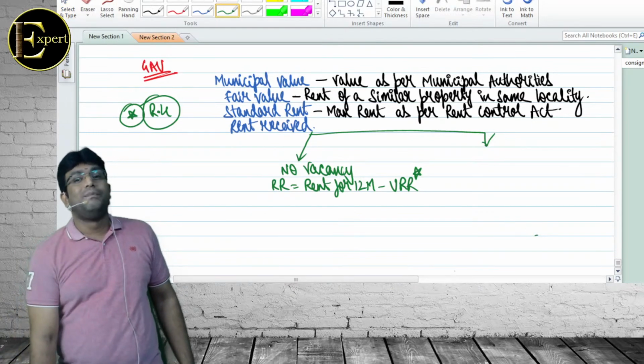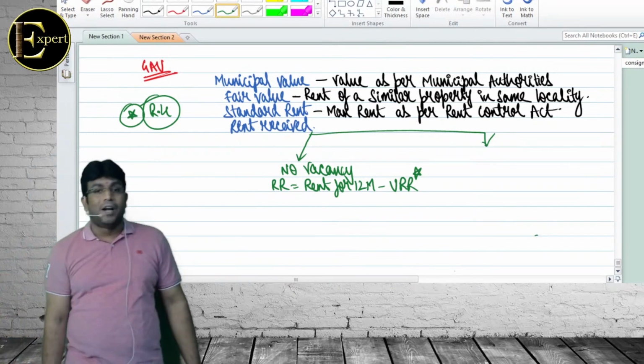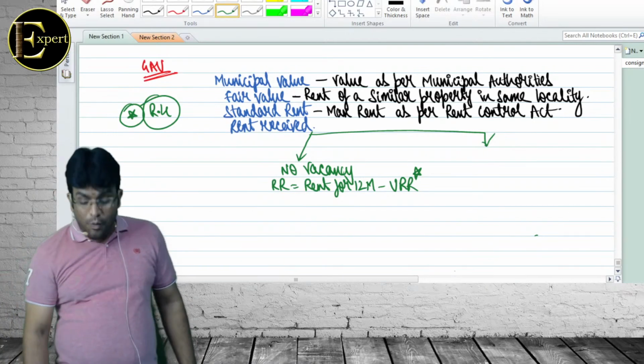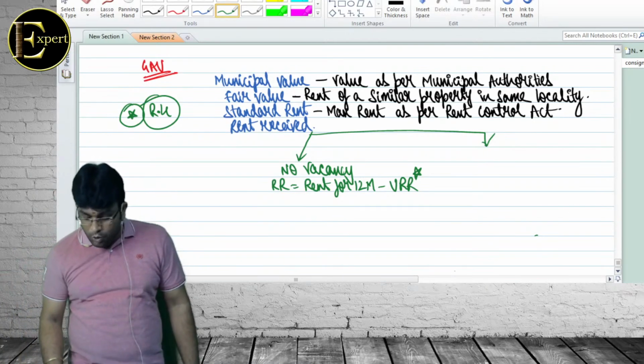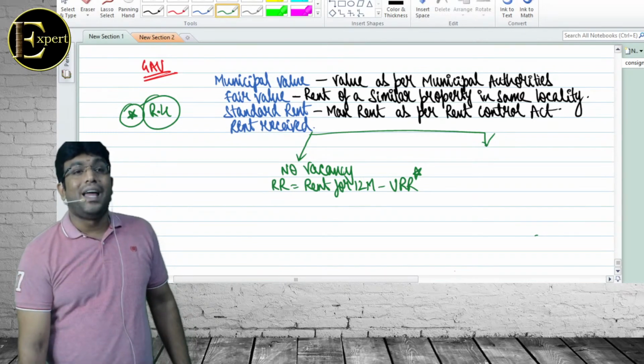This point came in exam a lot of times for 2 mark, 3 mark, 4 mark, where they asked what are the conditions to be satisfied to reduce what? Unrealized rent.